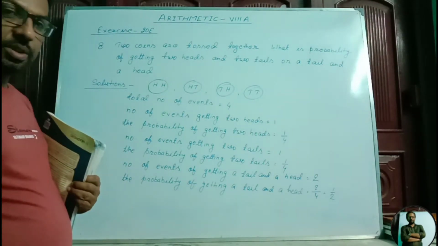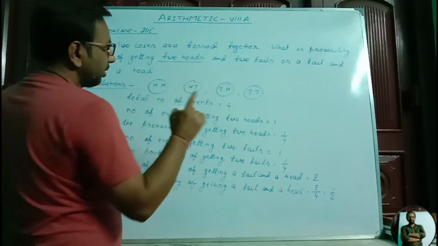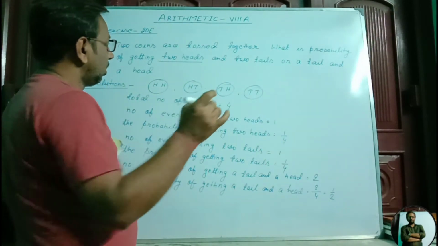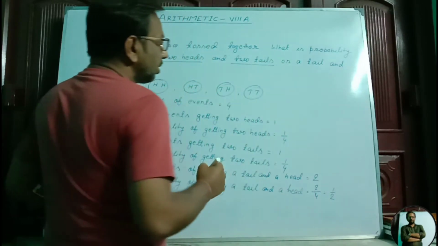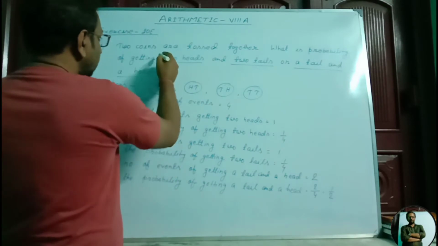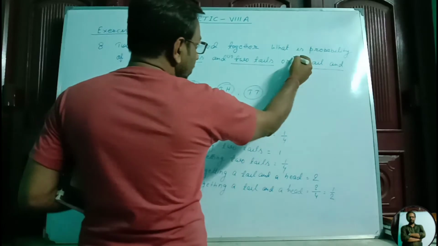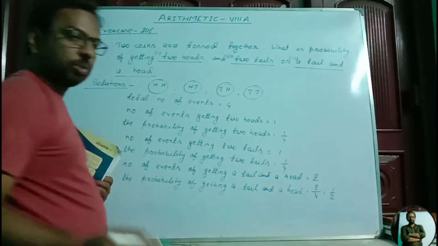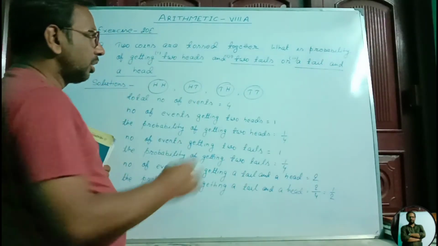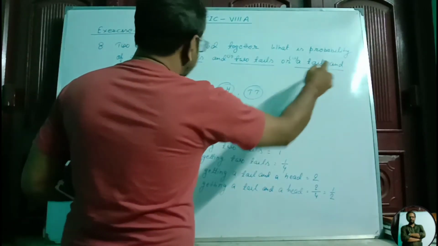So there are three questions. At first, I explain the questions. The probability of getting two heads, first question, or two tails, second question, or a tail and a head, third question. This is Roman number 1, this is Roman number 2, and this is Roman number 3. Three questions are asked. The probability of getting two heads, number 1. The probability of getting two tails, number 2. And the probability of getting a tail and a head.